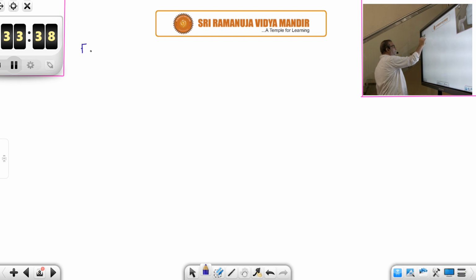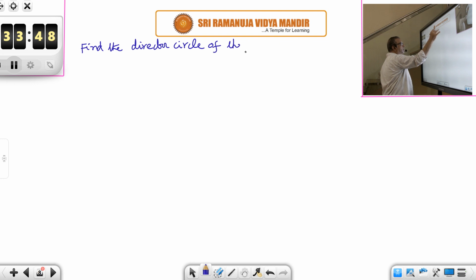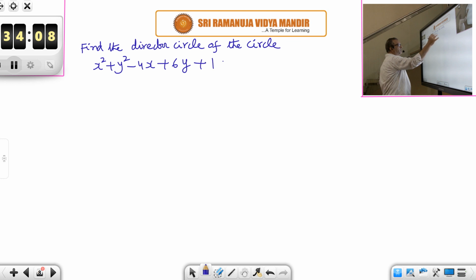Find the director circle of the circle x square plus y square minus 4x plus 6y plus 1 is equal to 0.